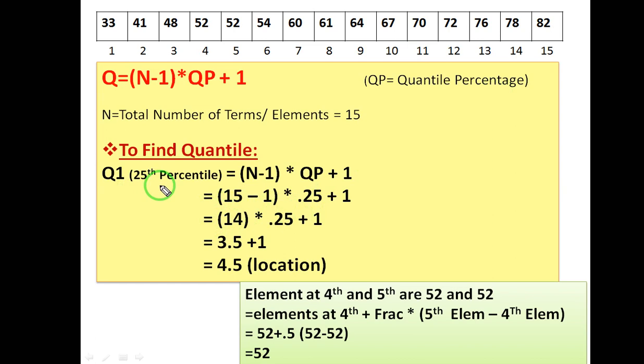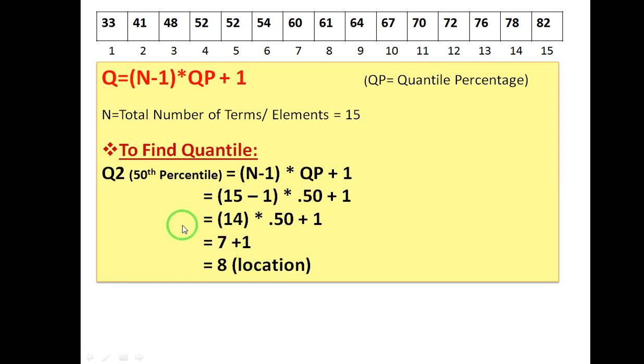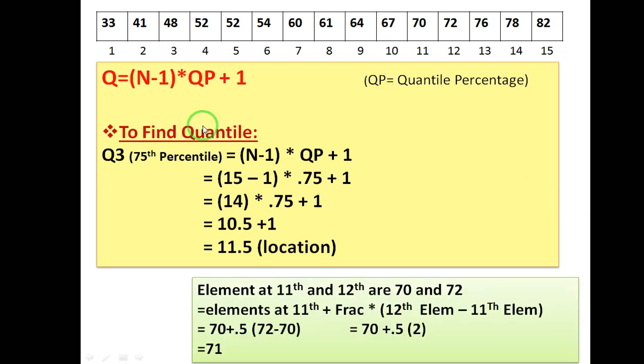So for our first quarter, the value is 52, the same value we got when we were working in Python. And for the second quarter, the location is 8 over here. At the 8th location we have 61, the same output we got in Python. And for the third quarter we got 71, the same output, between 70 and 72.